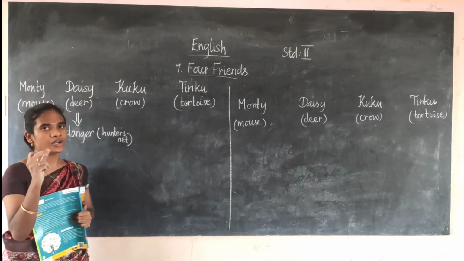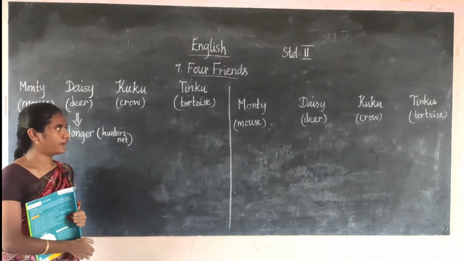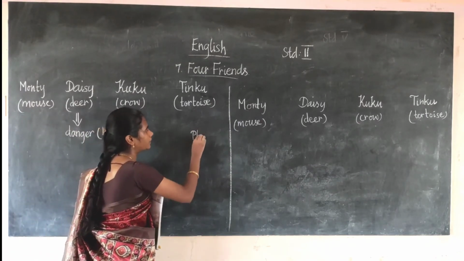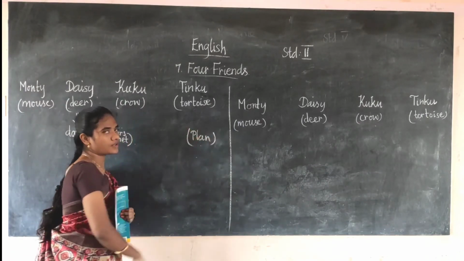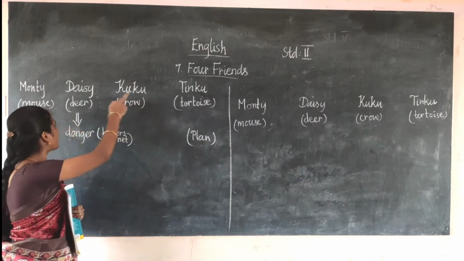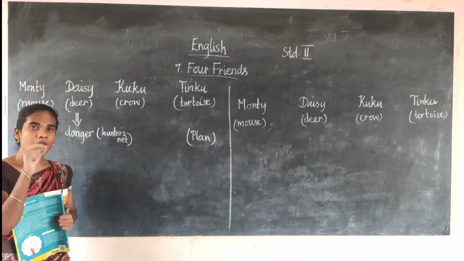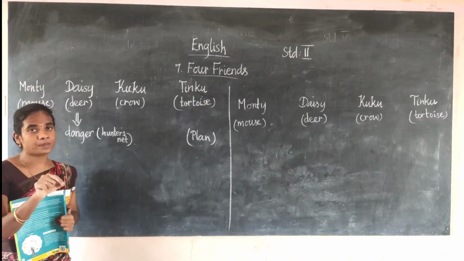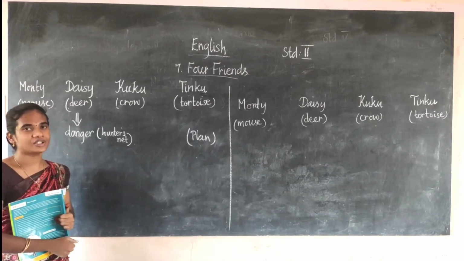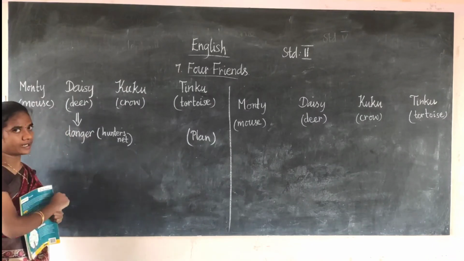Now the tortoise has a plan, one good plan. The tortoise asks the mouse, can you cut the net with your teeth? The mouse says, okay.